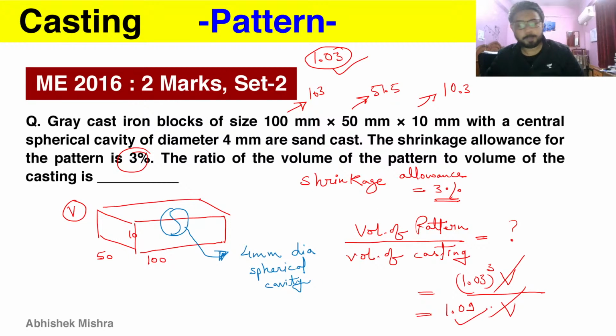So this is a very important tip. What we have done is just take out the factor which was increasing the size of the pattern relative to the casting, and then we cancelled out the common factor, that is volume, and obtained our final answer. We will discuss more tips like that in our coming questions. So let's move on to the next question here. And again, the ratio is coming out greater than 1, which is expected because the volume of pattern is greater than the volume of casting, as we are making the pattern larger. So that is one thing you can always remember to check the answer by just your concept.